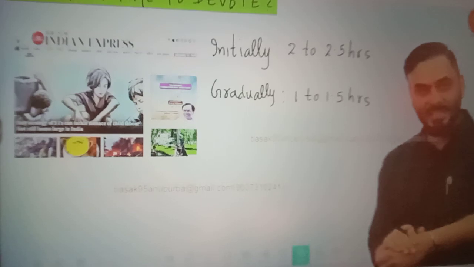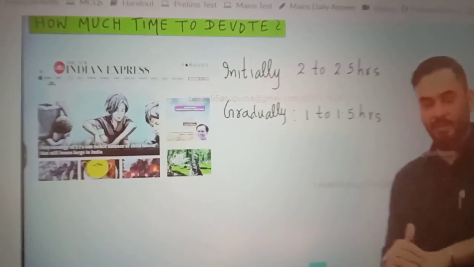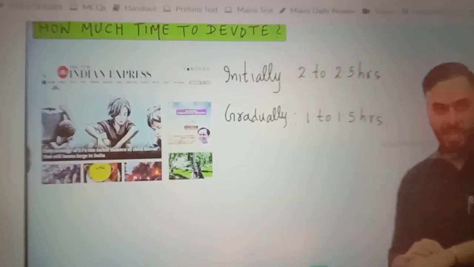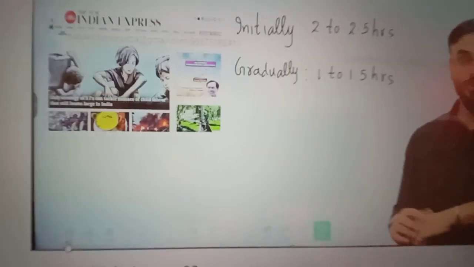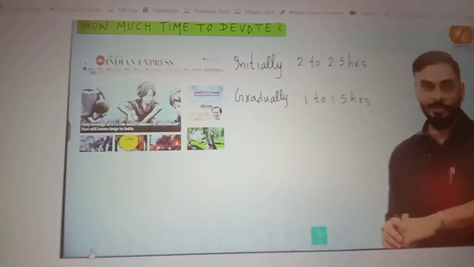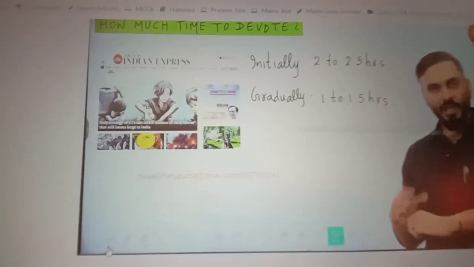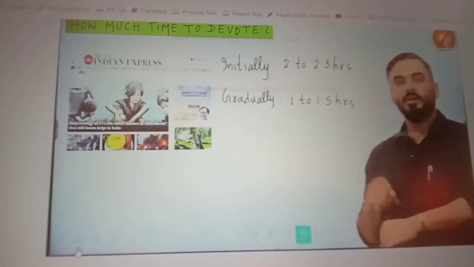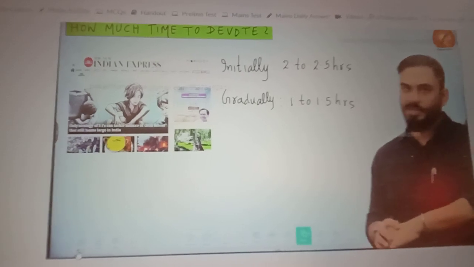Initially, since your concepts related to various subjects are at a very basic level. For example, you understand polity, but you are still learning the subject. You understand what is GDP, but you are still learning the deeper concepts of economics like poverty, unemployment, gross value added, inflation, foreign investment, balance of payment. It takes time to build the concept. Similarly, you understand fundamental rights, DPSP, and amendment to the constitution, but it will take you time to get the deeper concepts related to polity. Like, is there a conflict between fundamental rights and DPSP and all these things?